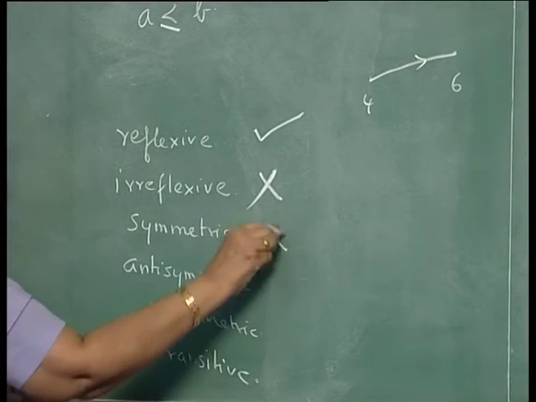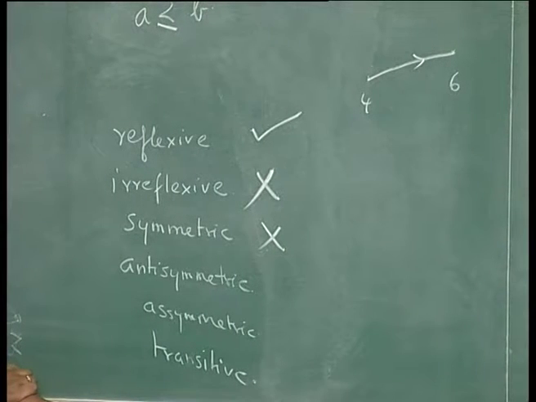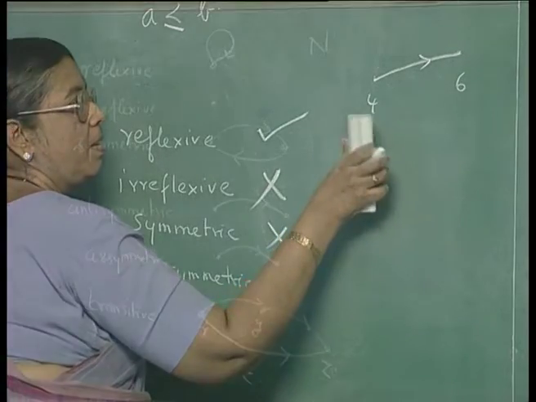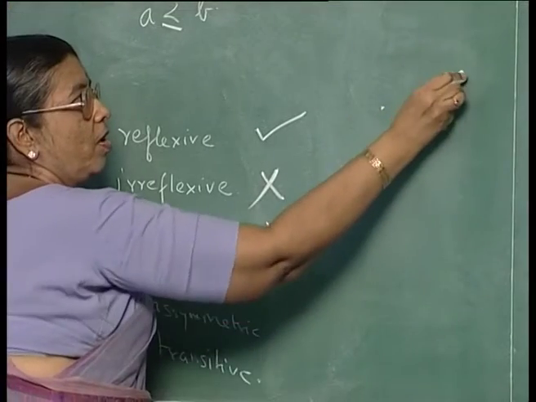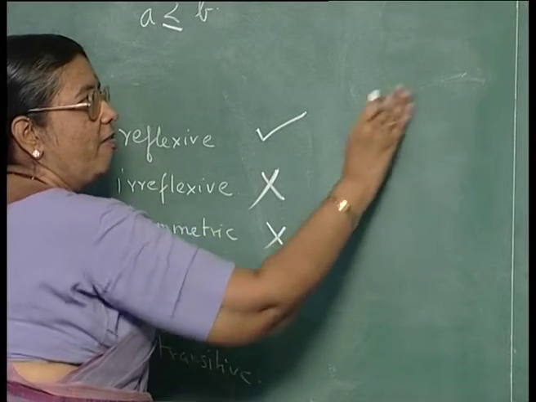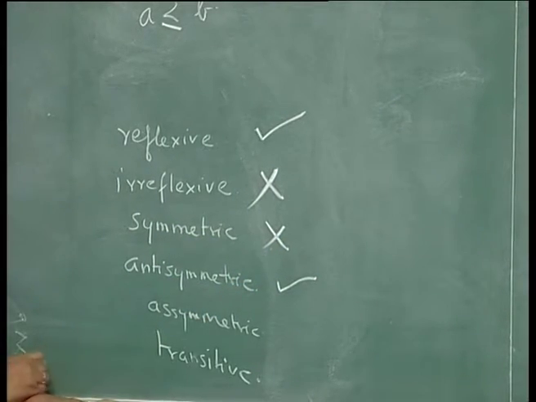So, this is not symmetric. Is it antisymmetric? What can you say about this? You will not have two-way arcs like this, but you can have self loops. So, it is antisymmetric.